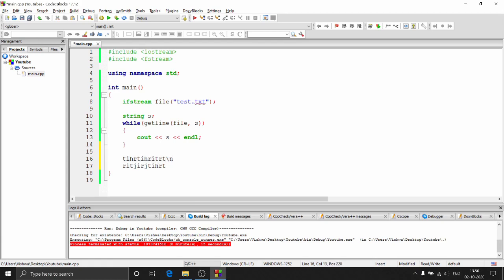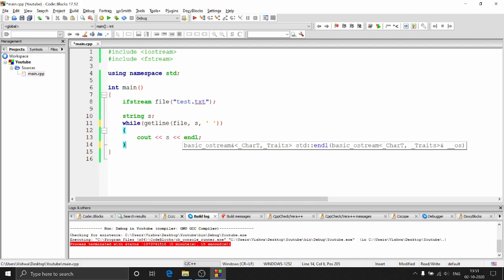But what if you want to consider this differently? If I put this character in between, I want to consider this one as one line and this whole thing as another line. That can also be done using the delimiter. So you just put a delimiter, like I just put a space over here. That's going to be considered as the delimiter for stopping and considering the whole sequence as a line. Basically the default is slash n, because that's what you consider a line, right?